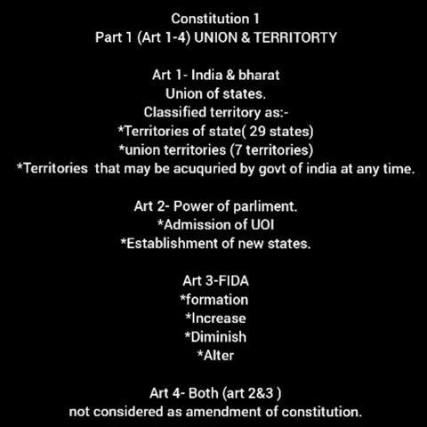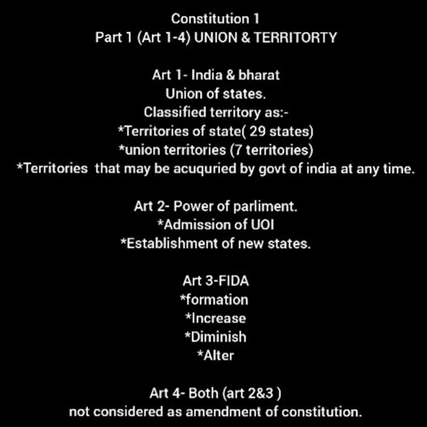Article 2 is known as the powers of Parliament. The Parliament has some powers. The first one is admission into the Union of India, which means the present states in India are controlled by the Union of India. The second point is establishment of new states. If new states are being formed, that is also controlled by Parliament.